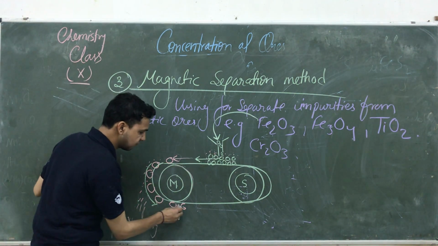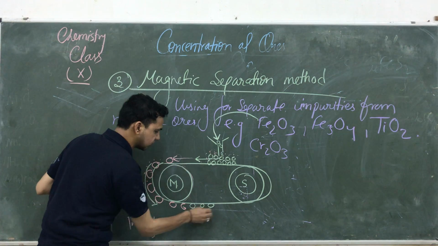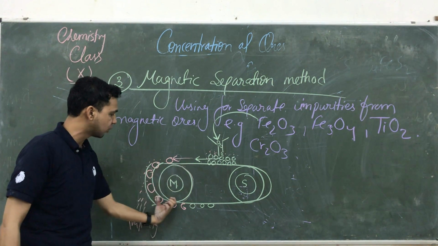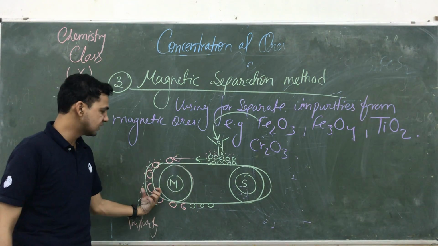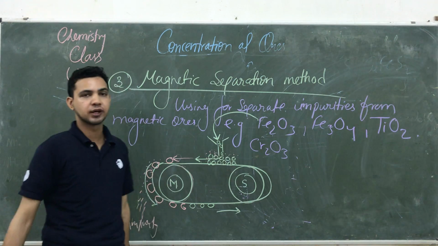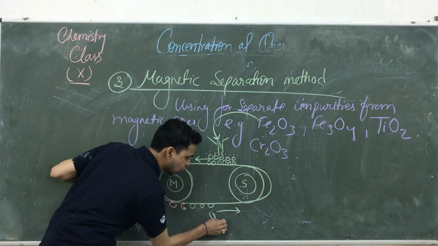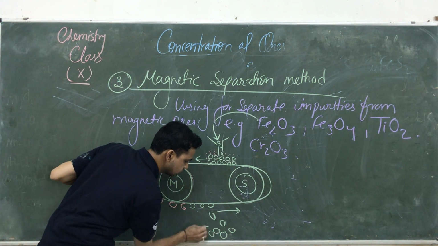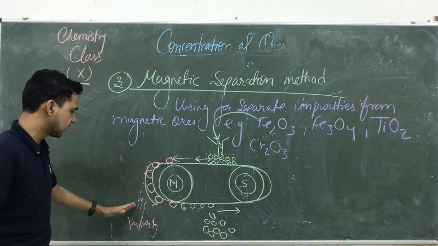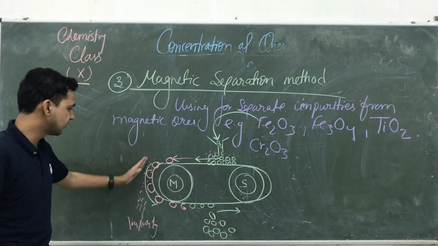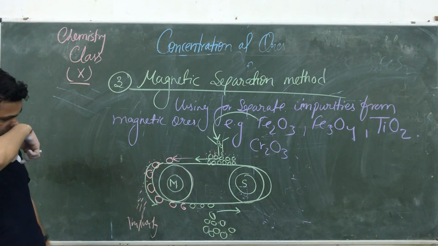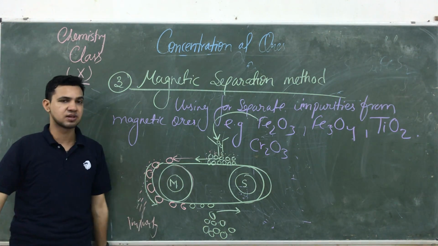But after some time, when this belt is moving in the forward direction, the ore loses its magnetic effect, because the magnetic effect exists only where the wheel is. As the belt moves forward from the wheel, the magnetic effect becomes less. At the same time, this ore also falls down. So we collect impurities at the starting process, and we get lots of magnetic ore after that process. So we are able to separate these impurities as well as the ore.